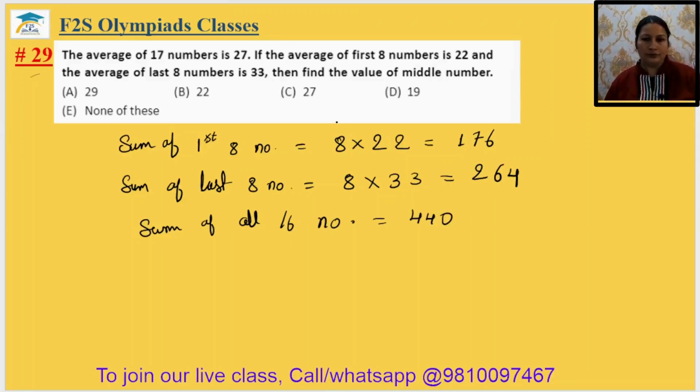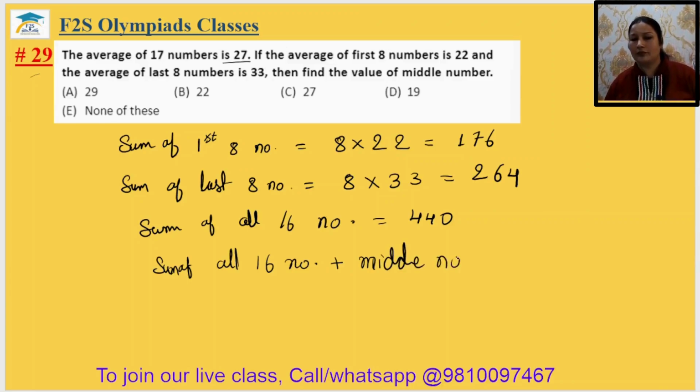Okay. And its average is given 27. So we can just write sum of all 16 numbers plus middle number equal to 27 multiplied by 17, because the average is given for 17 numbers.